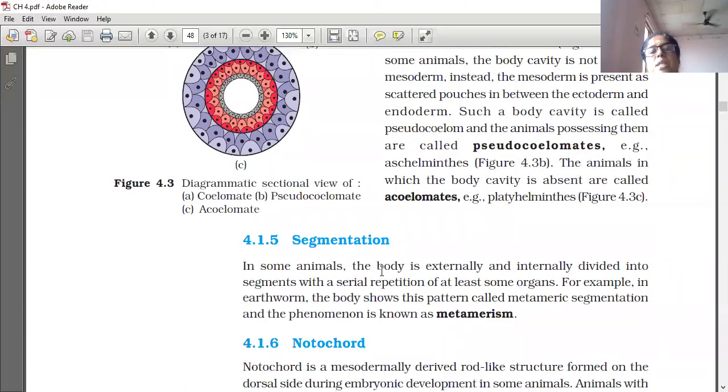Next one is segmentation. In some animals, the body is externally and internally divided into segments with a serial repetition of at least some organs. For example, in earthworm, the body shows this pattern called metameric segmentation, and the phenomenon is known as metamerism.